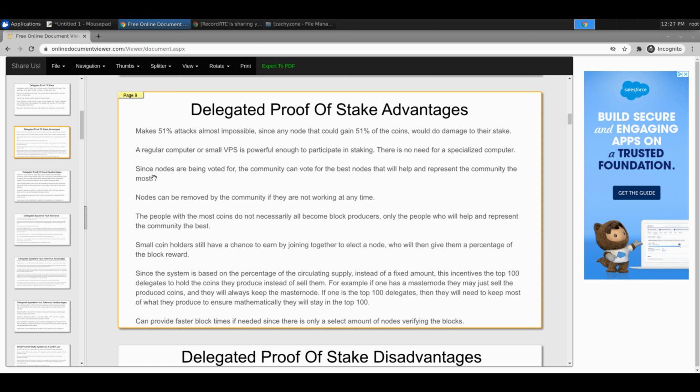I wanted to do this because I like giving the community the power. If someone's misbehaving, or they say they're going to pay 5% and they're really paying zero, or 1%, you need to get them out of there as quickly as possible.